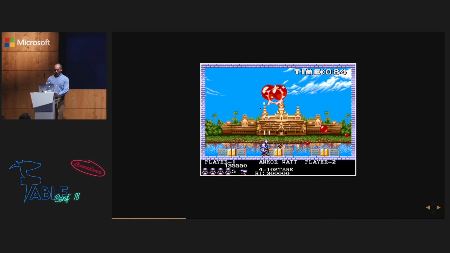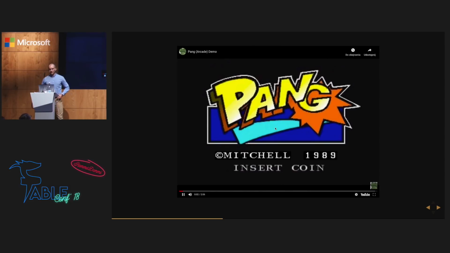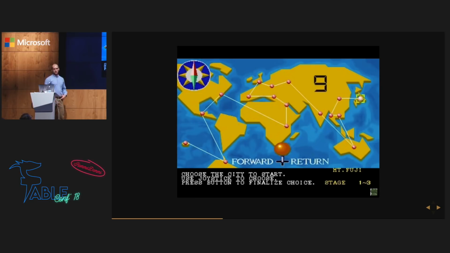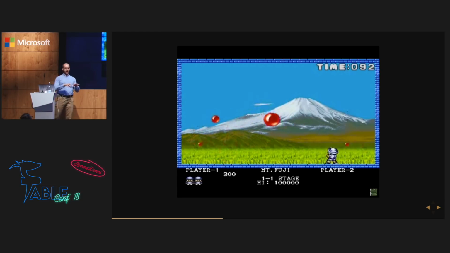OK, so who recognized that game? Anyone? OK, you don't count. What's the name? Almost. The game name is Pang. So the purpose of the game is to shoot balls with a harpoon. There's a player, and there's a big ball at the beginning. And whenever you shoot a harpoon into a ball, it splits into 2 smaller balls. So basically, you get points for shooting the balls.